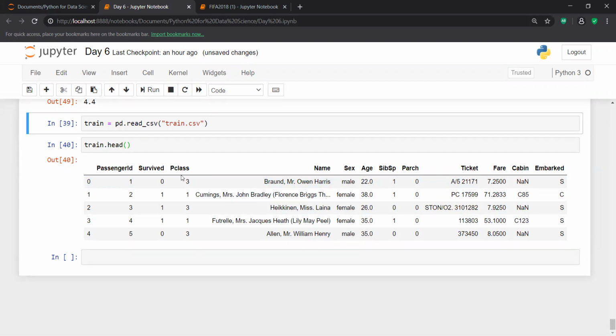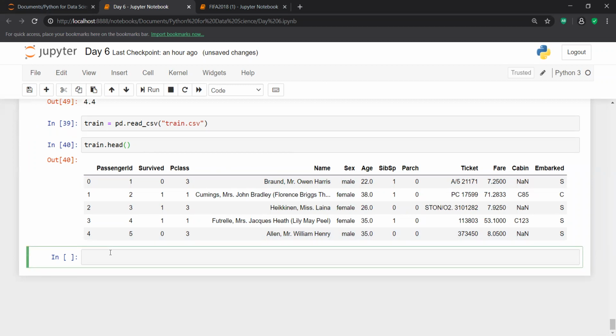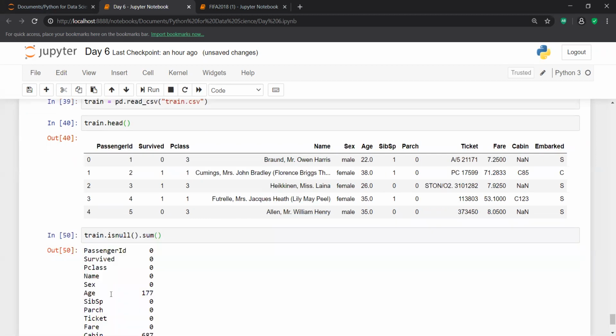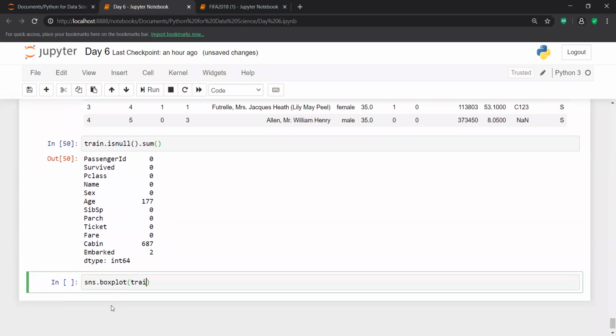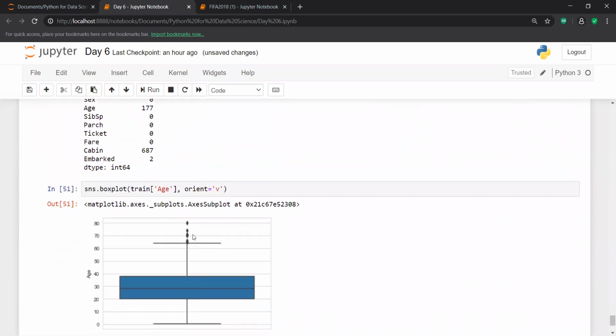Fine. So suppose by using a box plot, if I'm trying to check, from yesterday's session, maybe if I try to do this thing, train dot is null dot sum. So I know that in my age column, I am having 177 null values. Now, I just want to fill these null values. So first, I use a box plot, and with the help of a box plot, I get to know whether my data set contains outliers or not. So definitely yes, my data set contains outliers.